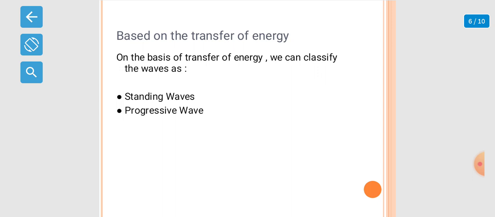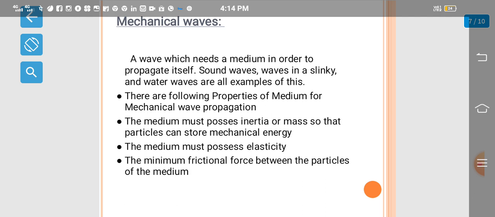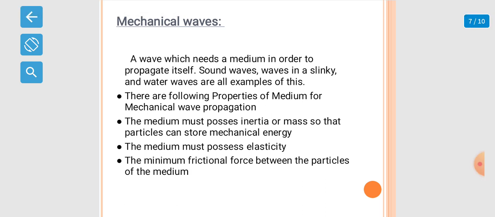Based on the transfer of energy, we can classify the waves as standing waves and progressive waves. Mechanical waves need a medium in order to propagate. Sound waves, waves in a slinky, and water waves are all examples of this.